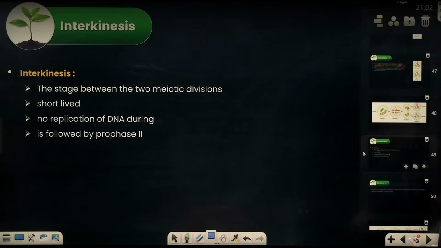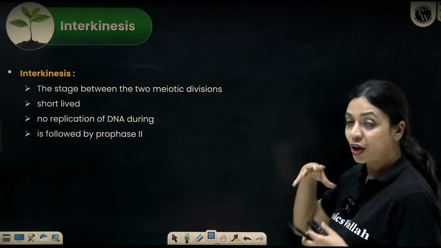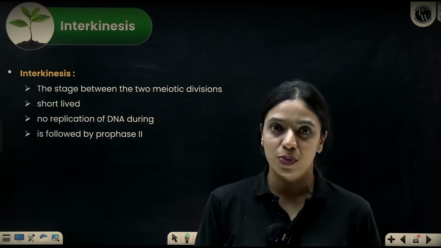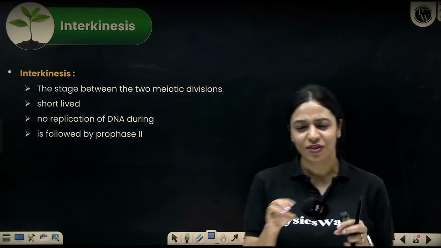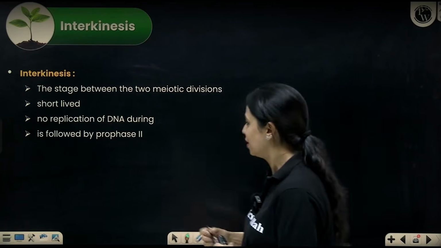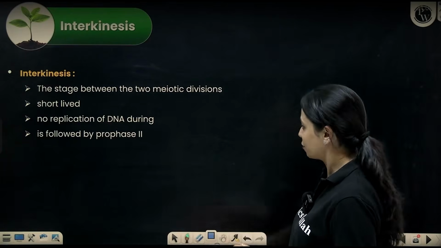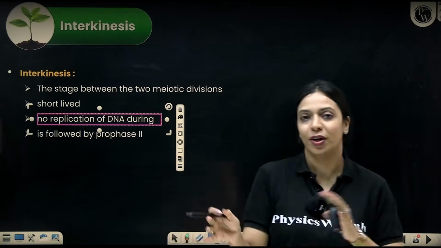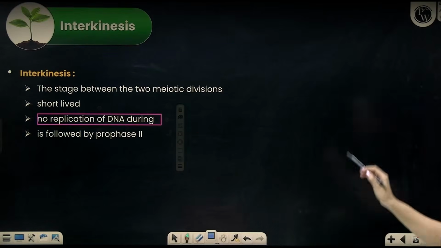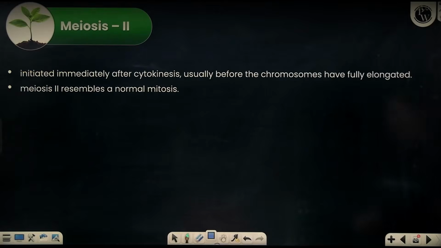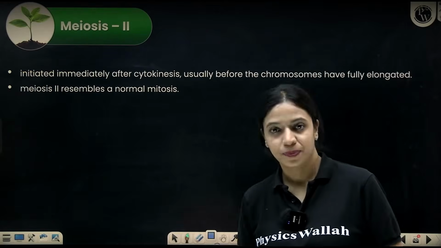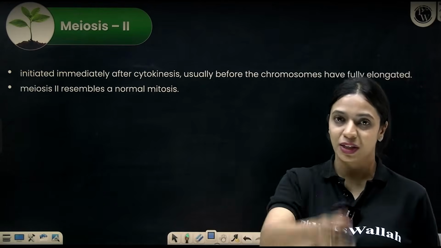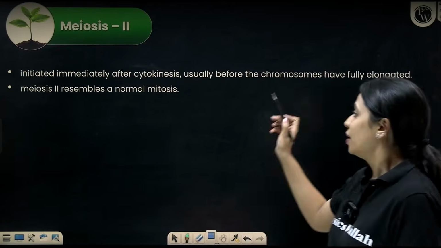Okay. So during interkinesis, it's not like interphase where DNA replication will happen. This is just a very brief resting period for the cell. It's very short-lived, very brief. Over here, replication of DNA will not happen. This is just a very small phase between meiosis I and meiosis II. After interkinesis, you have meiosis II: prophase II, metaphase II, anaphase II, telophase II, cytokinesis II.